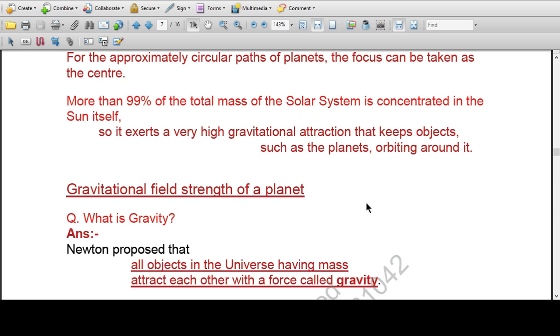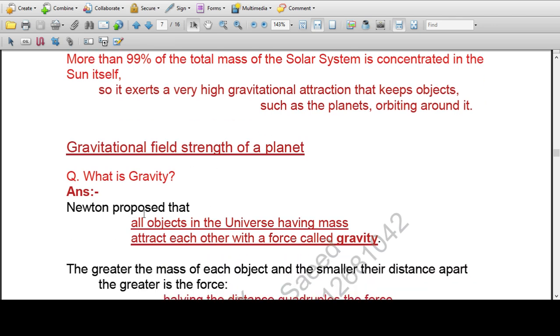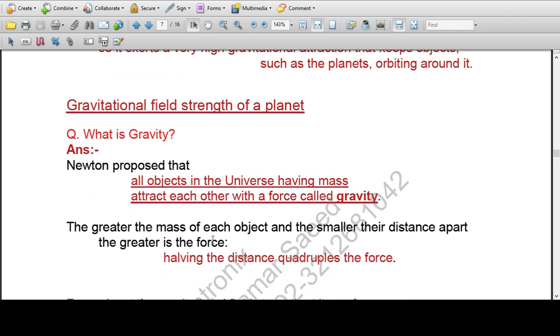Gravitational field strength of a planet. What is gravity? Newton proposed that all objects in the universe having mass attract each other with a force called gravity. The greater the mass of each object and the smaller their distance apart, the greater is the force. Halving the distance quadruples the force. If the distance between the objects becomes half, then the force of attraction will be 4 times.